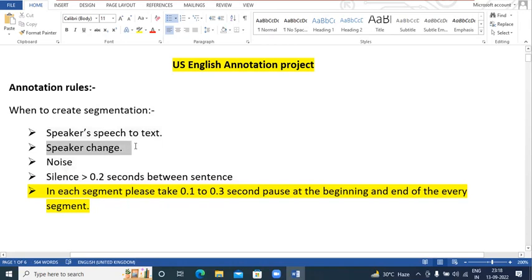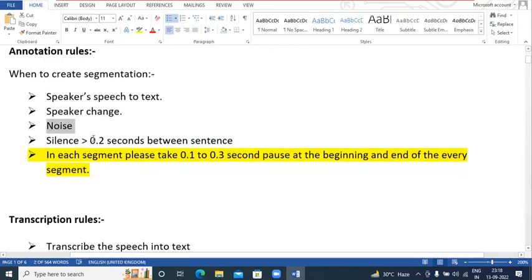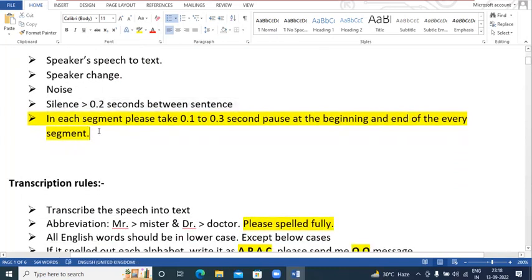Whenever the speaker changes, just create a new segment for each speaker. Whenever there is a noise, just create one separate segment for the noise. Whenever there is a silence greater than 0.2 seconds, just create a separate segment for the silence. Now here, whenever we create a segment, in each segment there should be a pause at the beginning and at the end of every segment.